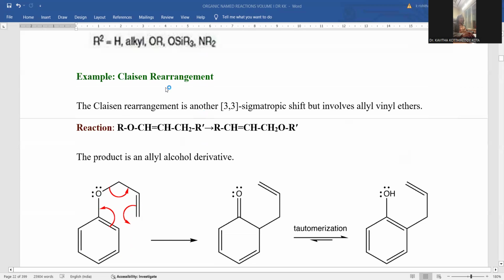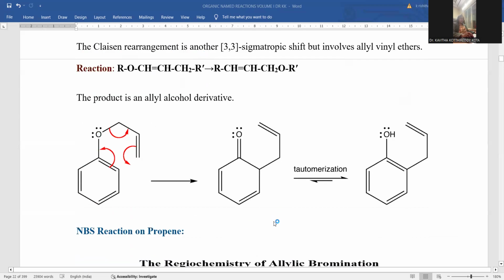I am going to conduct Claisen rearrangement via 3,3 sigmatropic rearrangement in the vinyl ethers. This is said to be a vinyl ether. The double bonded carbon is called the vinyl carbon, and ROR is called the ether functionality.